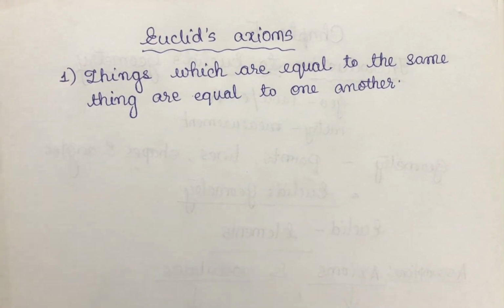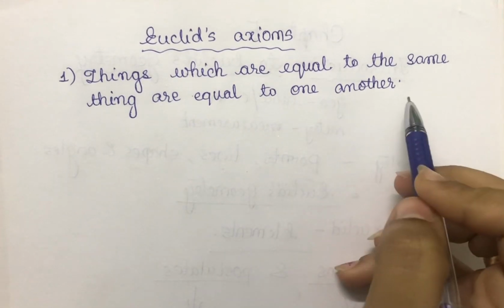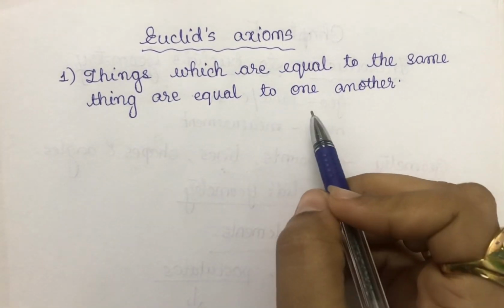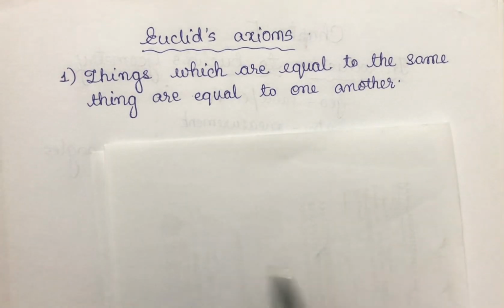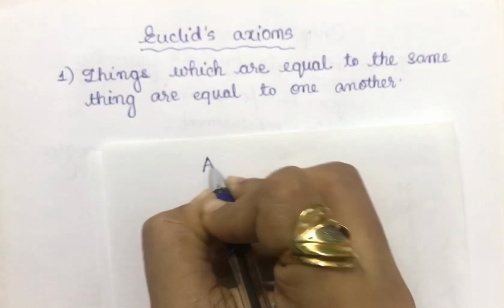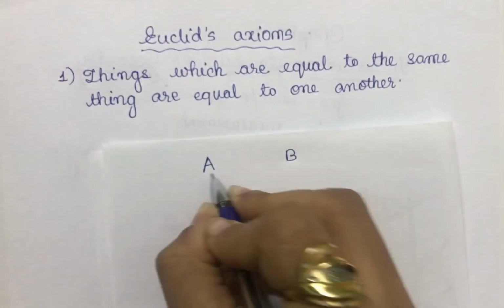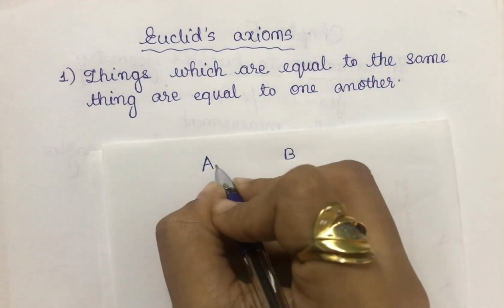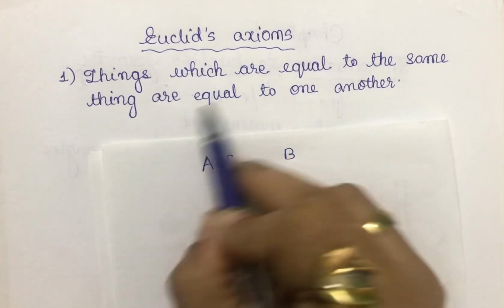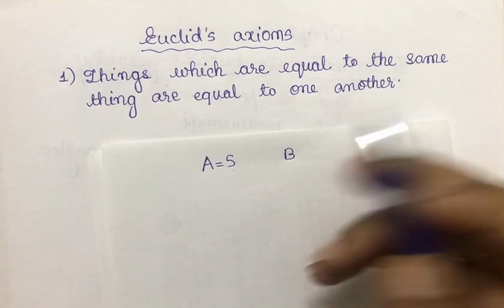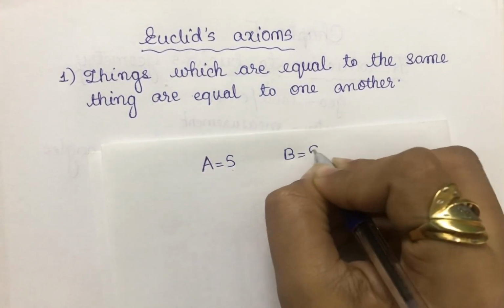The first one is: things which are equal to the same thing are equal to one another. How will we see that? Imagine two things, A and B. Now A is equal to 5, that is the same thing, 5 here, and B is equal to 5.